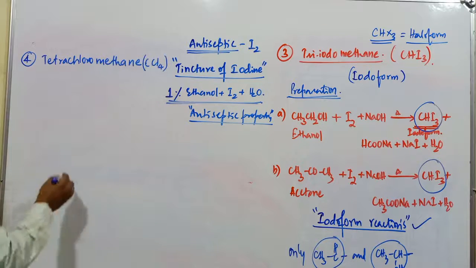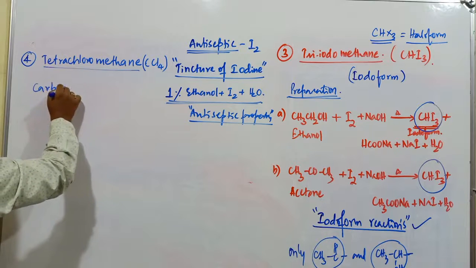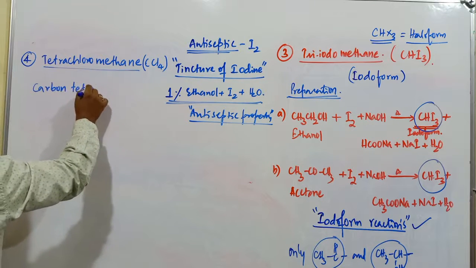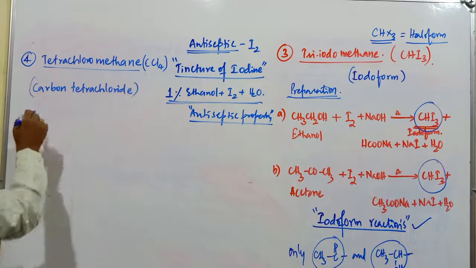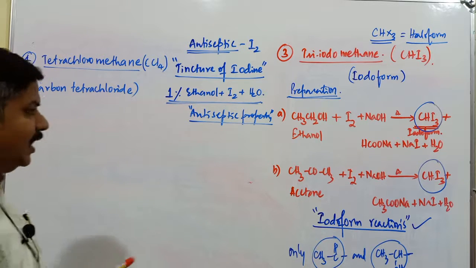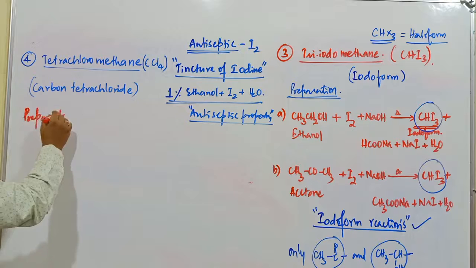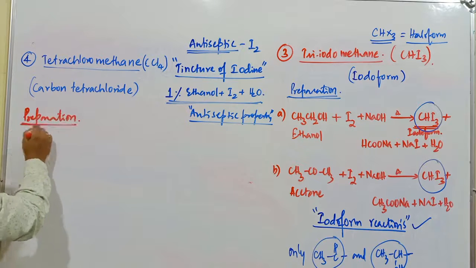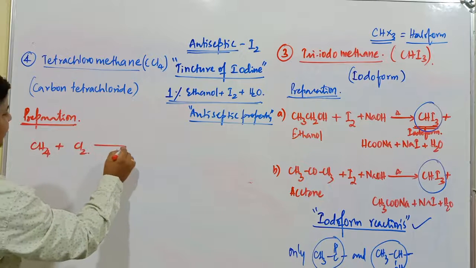CCl4, tetrachloromethane. Commonly it is called carbon tetrachloride. Carbon tetrachloride can be prepared by chlorination. Already the first reaction itself we have discussed. In chlorination, CH4 plus Cl2.